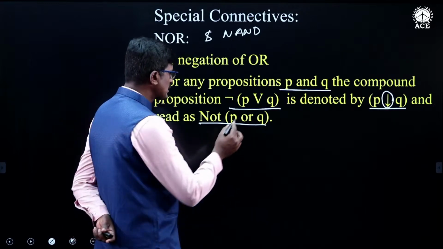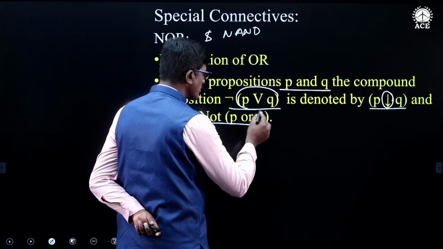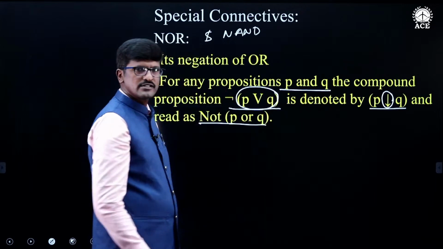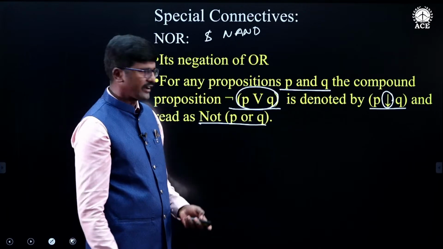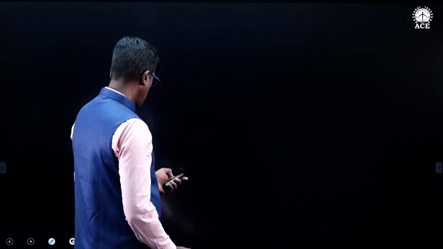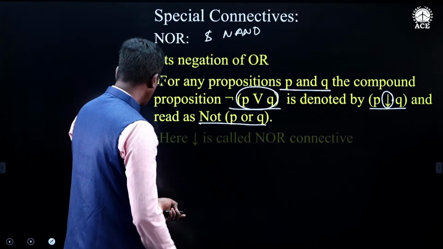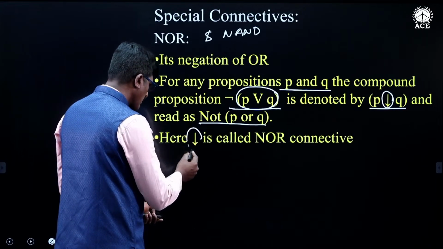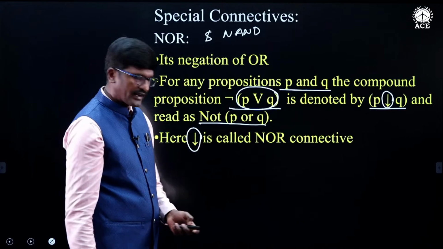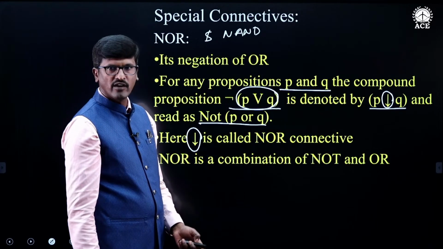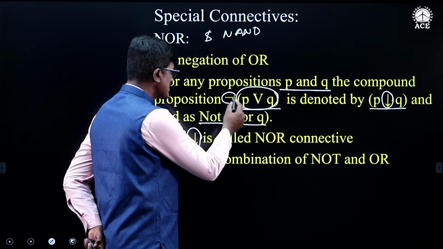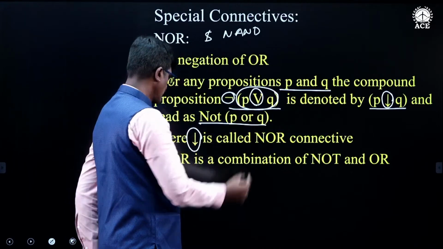By using the OR connective, we will get this compound statement. If you take the negation of this compound statement, then we will get the NOR connective. So this NOR connective is defined like this. This is the symbol used for denoting the NOR connective. Now, NOR is a combination of NOT and OR.